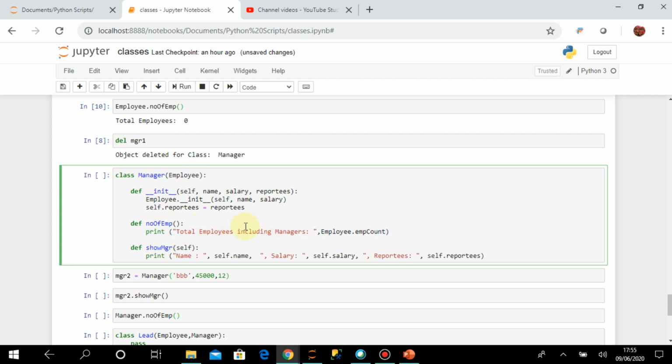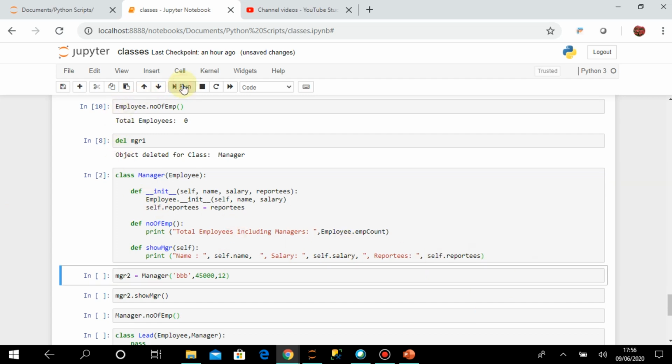Here the print statement is different, and I am writing a new method called show manager, where I am showing the name, salary and reportees attributes. So let us create the manager class again, and now I am creating a new object mgr2 for this manager class.